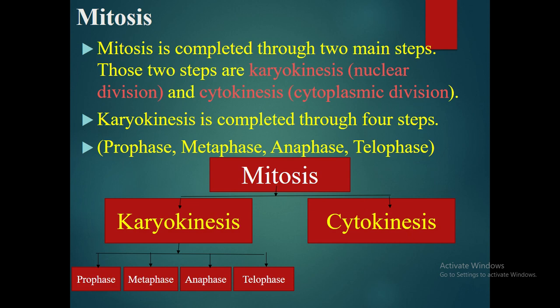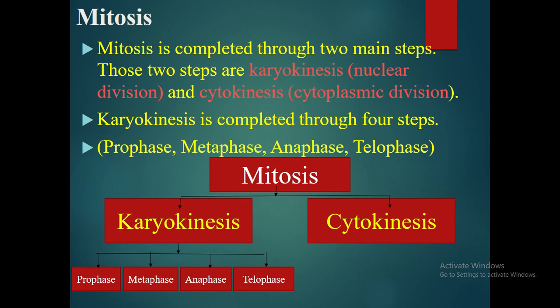The first one is mitosis. This mitosis is completed through two main steps called karyokinesis and cytokinesis. Karyokinesis means the nucleus present inside the cell divides first, and later the cell divides by cytoplasmic division.